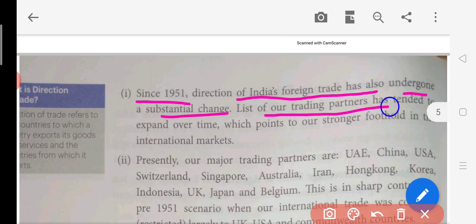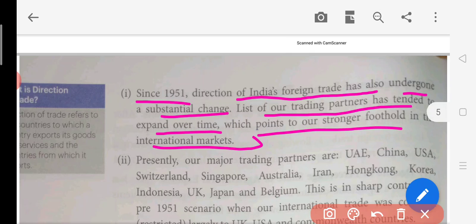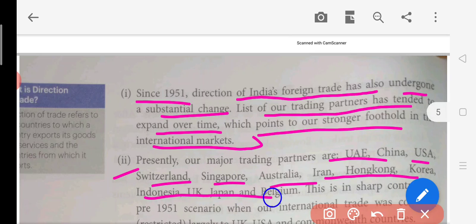The list of our trading partners has tended to expand over time, which points to a stronger foothold in the international market. So after 1950, many economies of the world started becoming our trading partners, and they wanted to do trade with India. So because of that, our trade started growing very well, and we started exporting and importing a lot of articles from the other economies. Okay, then presently, our major trading partners are UAE, China, USA, Switzerland, Singapore, Australia, Iran, Hong Kong, Korea, Indonesia, UK, Japan, and Belgium.